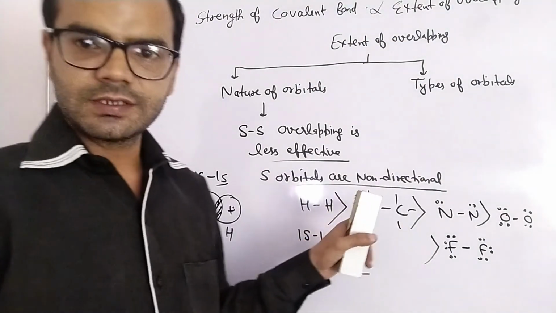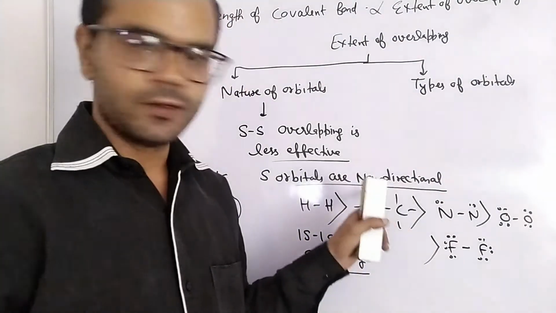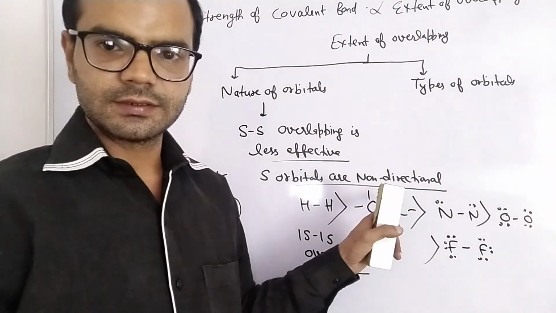This is valid only for single bonded homonuclear atoms, right?